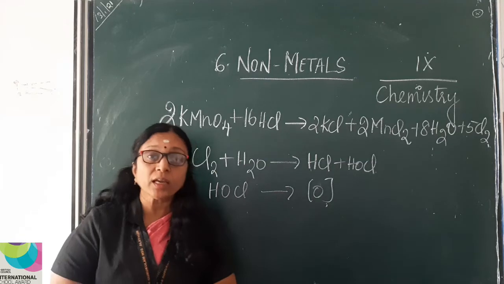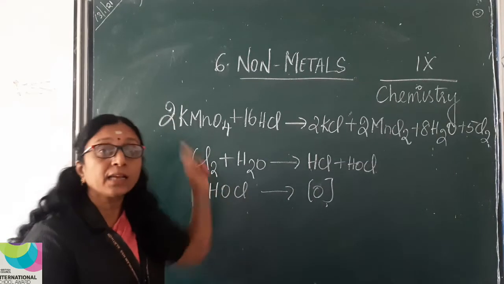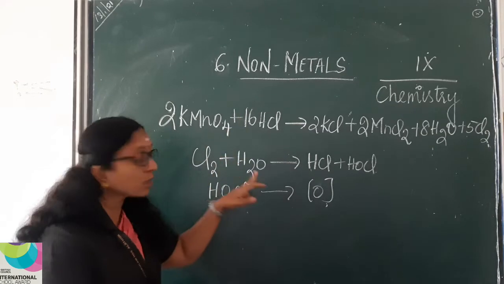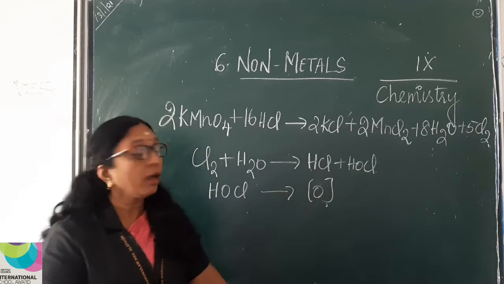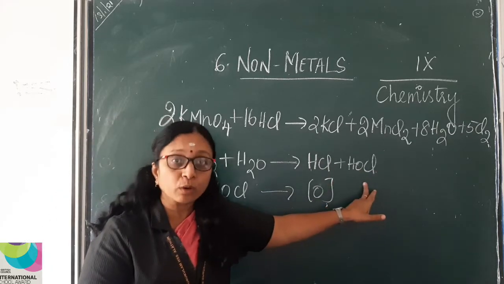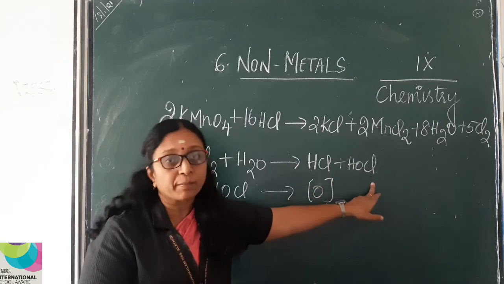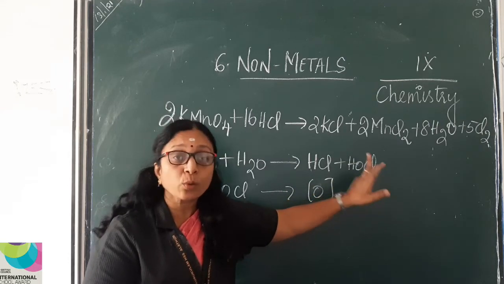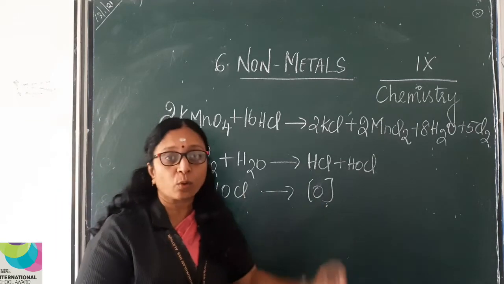Actually, in bleaching powder, what happens? The chlorine gas in bleaching powder reacts with water to give HCl and HOCl. HOCl is hypochlorous acid, which is quite unstable. So what does it do? It will release the nascent oxygen.